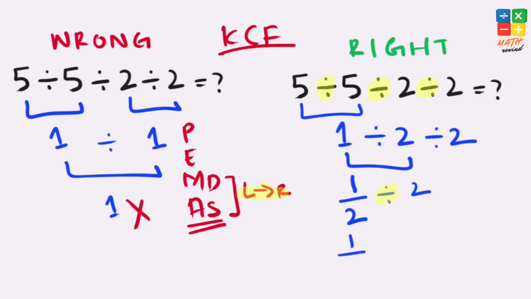Keep means we keep the first fraction 1 over 2 as it is. Change means we change the division operator to multiplication, and flip means we flip 2 over 1 as 1 over 2. Now we have multiplication operator present in between the fractions, and what we can do is we can multiply the numerators. So 1 times 1 equals 1, and we can multiply the denominators. So 2 times 2 equals 4, and we get 1 over 4, which is the final and correct answer to this problem.